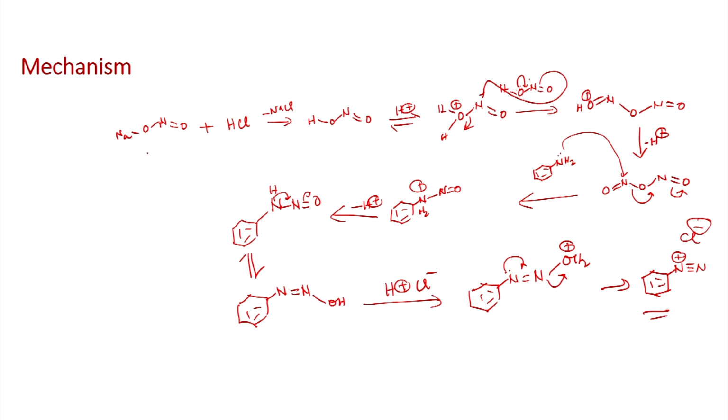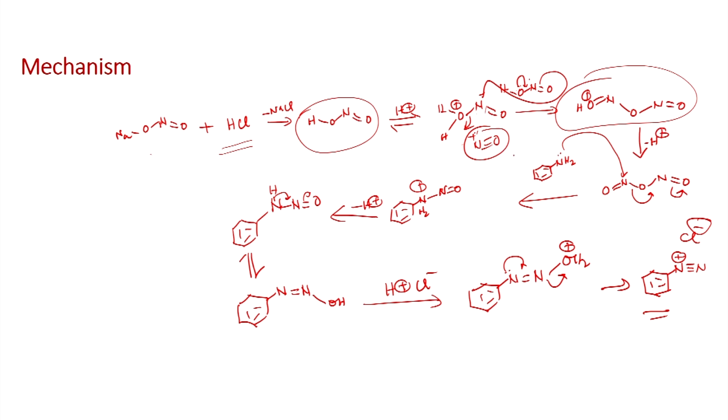First, the sodium nitrite reacts with the hydrochloric acid, then you will be able to form the nitrous acid. Once you form this, it can undergo protonation, followed by substitution, you get this N2O3. This also can lose water molecule. You can also make nitrosonium ion.